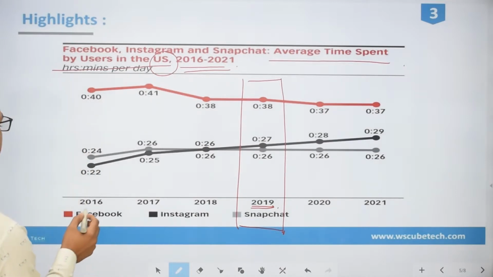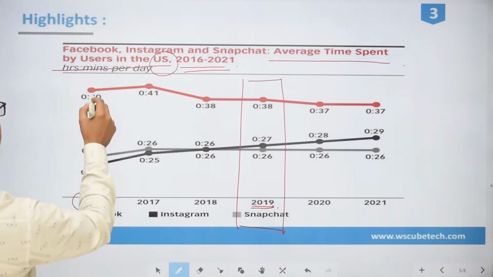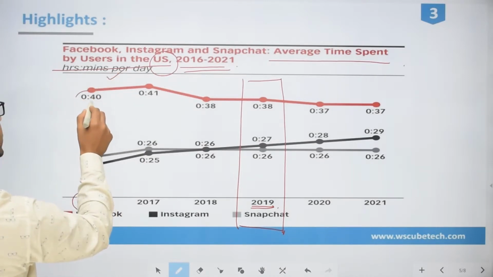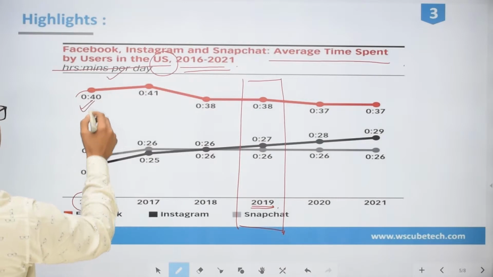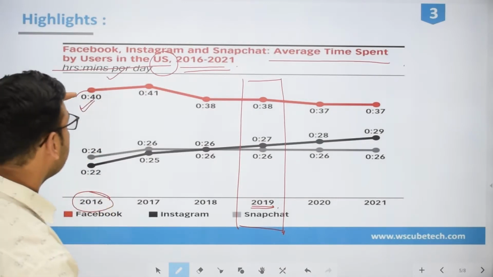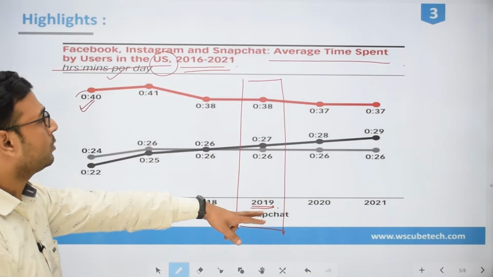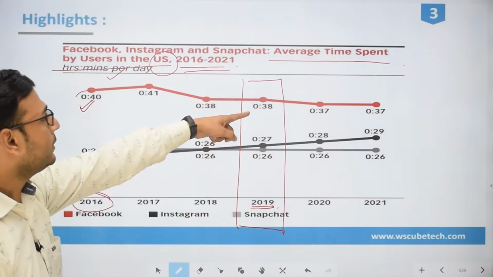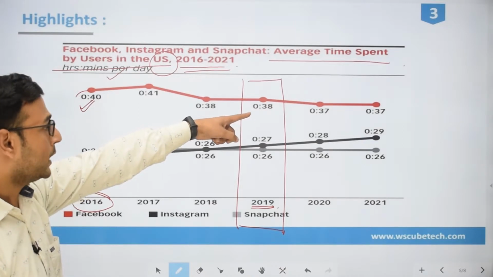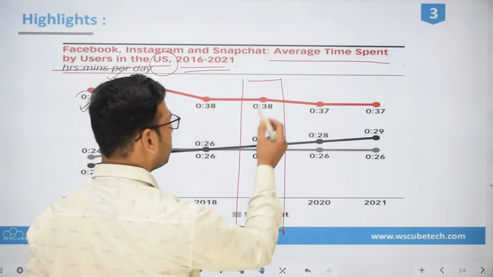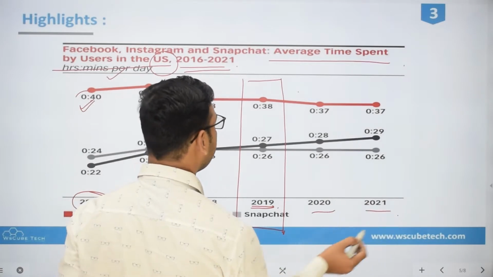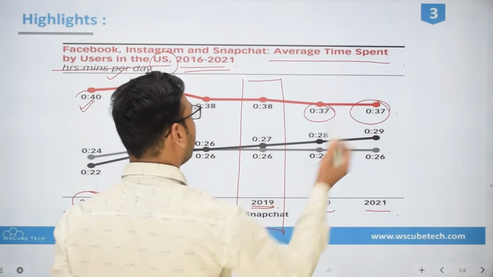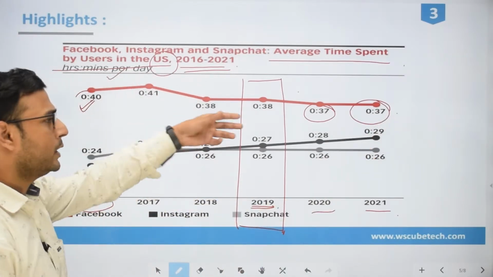Right now, you can see in 2016, the time spent, and the unit is minutes per day, was around 40. If we compare 2016 to 2019, the minutes per day by a user decreased quite a bit, to 38 minutes over here, and they are still decreasing. The prediction for 2020 or 2021 is about 37 minutes of active usage per day.